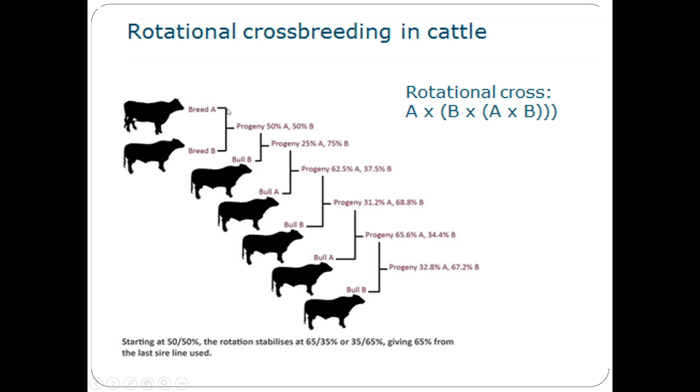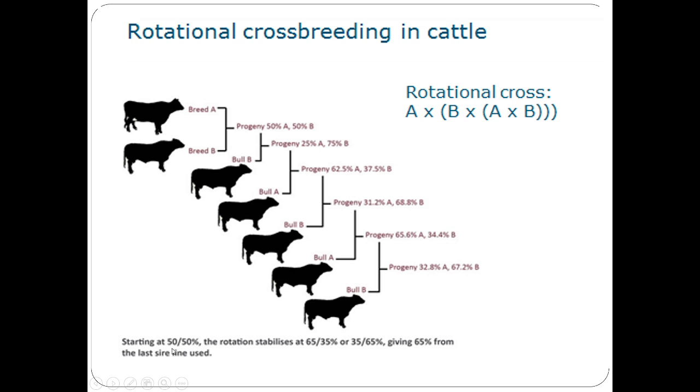Again, the progeny obtained through A and B crossing is crossed with one of the parental generations, that is B. And the progeny obtained through F1 and B is again crossed with parental generation A, and the progeny obtained through this cross is again crossed with B and then A. So ultimately it is simply a rotational crossing of progeny with the parents.